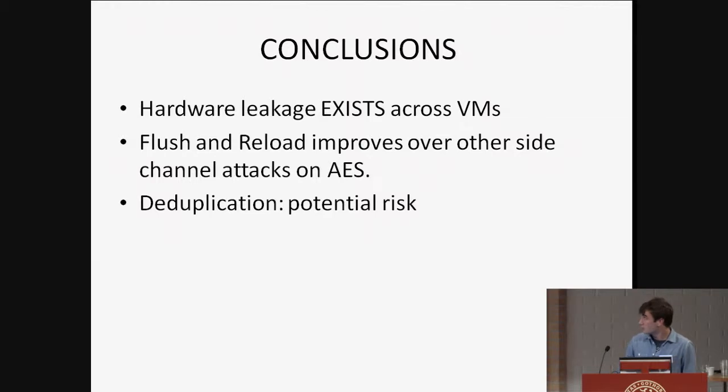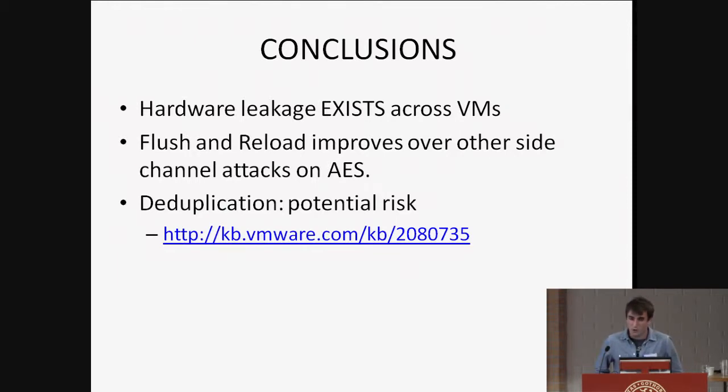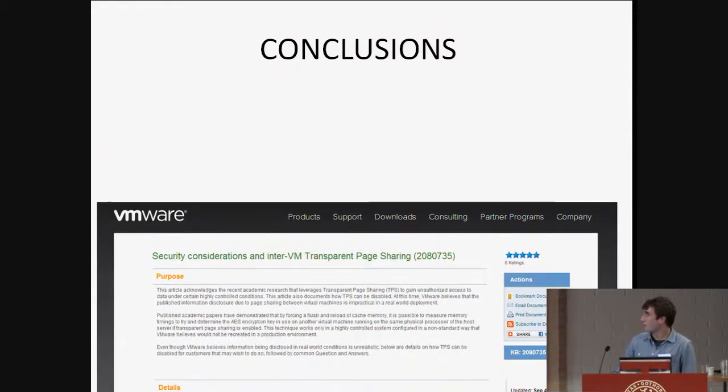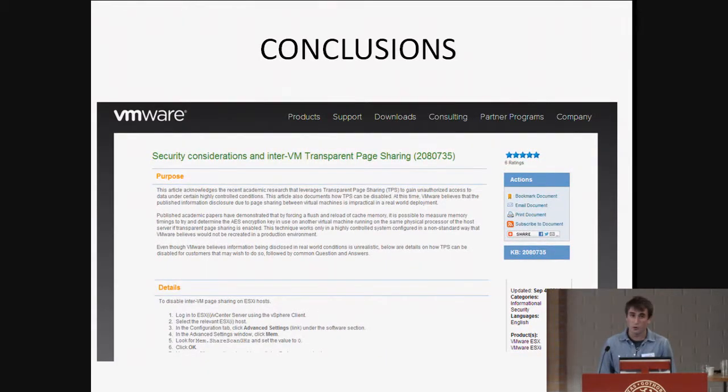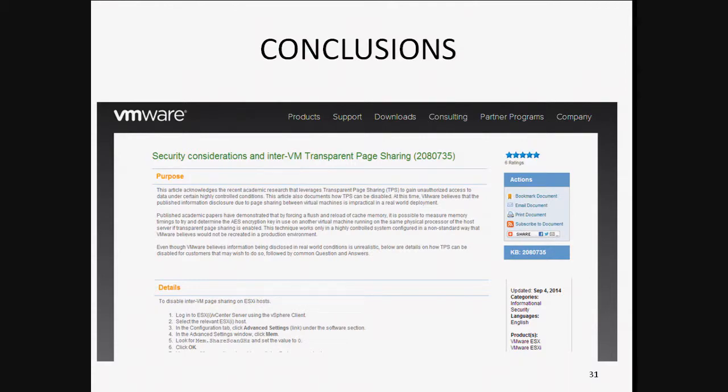And also, we see that deduplication is a potential risk, even though it translates into more memory savings. It's a covert channel that an attacker can use to infer an AES key, for example. And actually, VMware contacted us and reproduced our attacks, and they released a document in which they say what configuration a user has to put in VMware to avoid this kind of leakage. So I encourage you to read the document if you have any doubt.